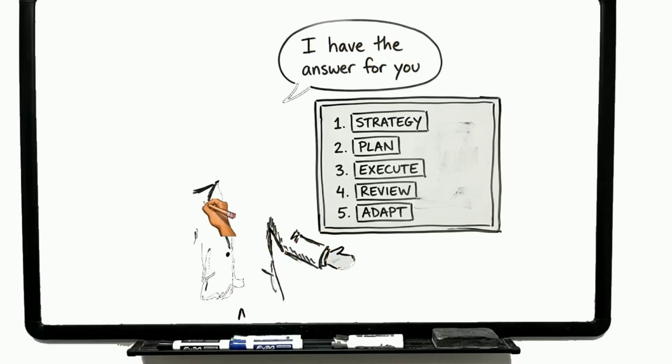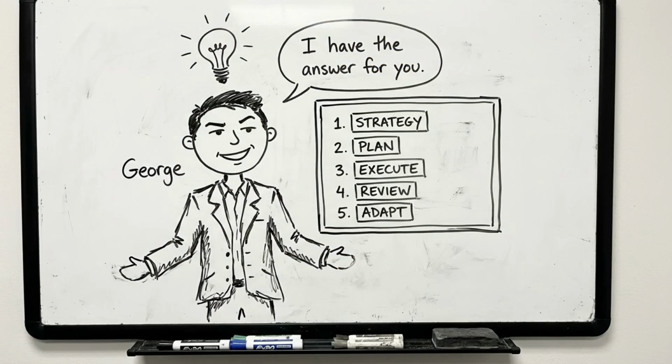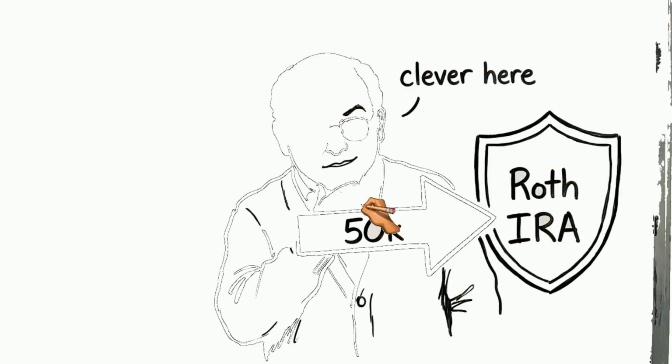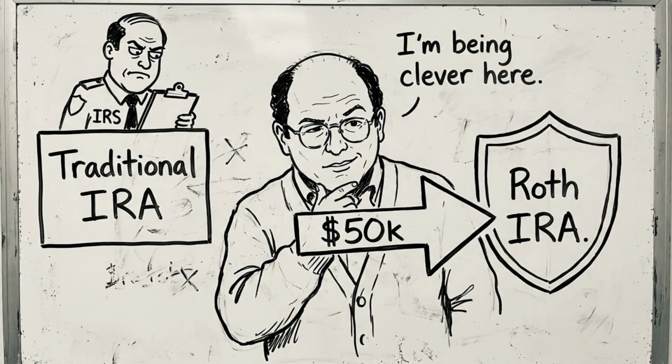Now, the 5 strategies to manage your RMDs without paying more taxes than necessary. These strategies are especially powerful in the years before RMDs begin, but several of them remain effective even after distributions have started. Strategy 1. Roth conversions before age 73.